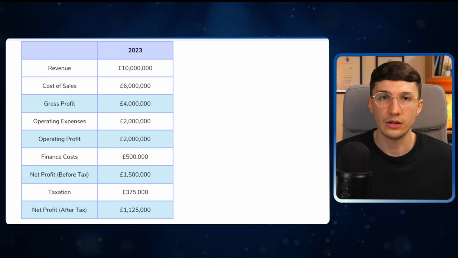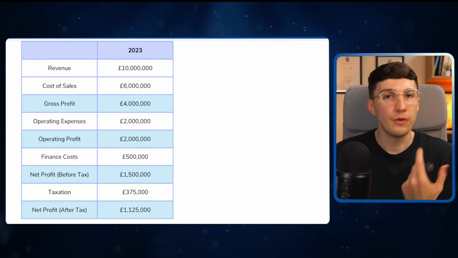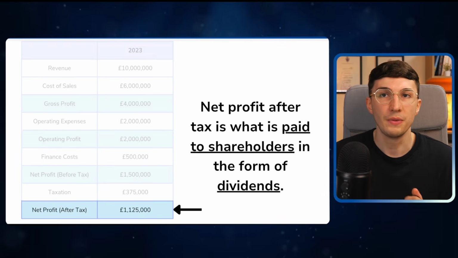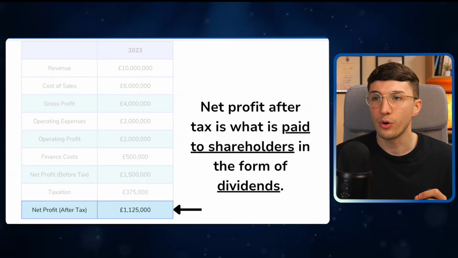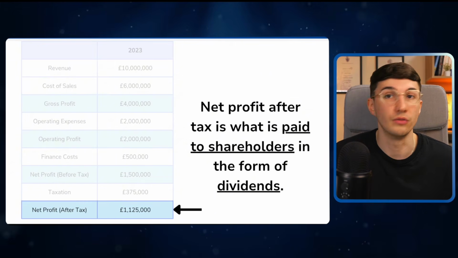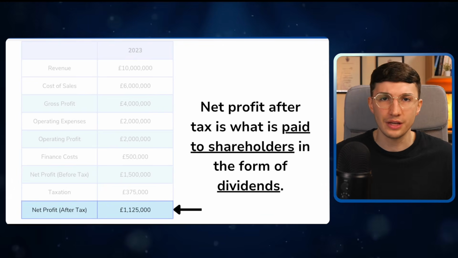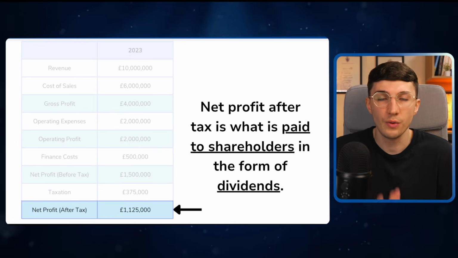Now, this is what our income statement or profit and loss statement would look like. When we look at where the money for our retained profit is coming from, it will be around our net profit after tax. We can pay our shareholders some dividends. You do not have to though, because the board of directors may decide that actually we want to keep the profit in the business to keep growing the company.